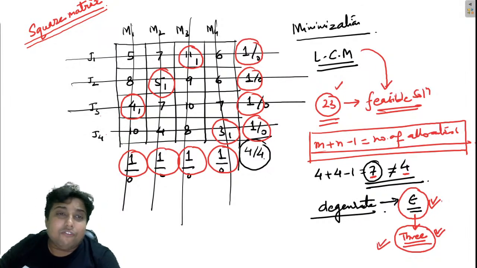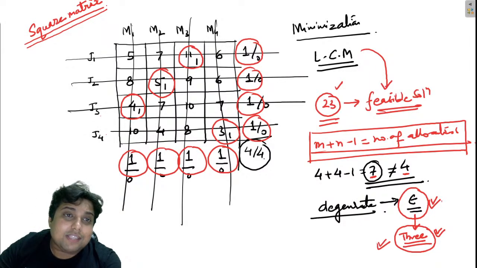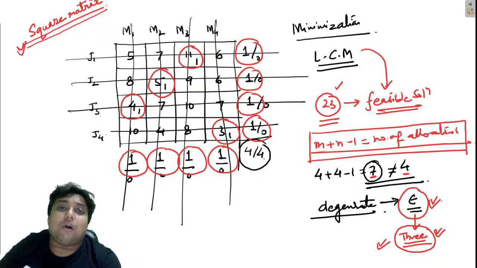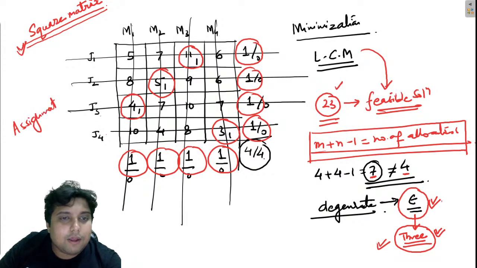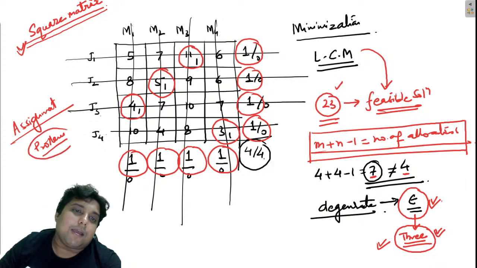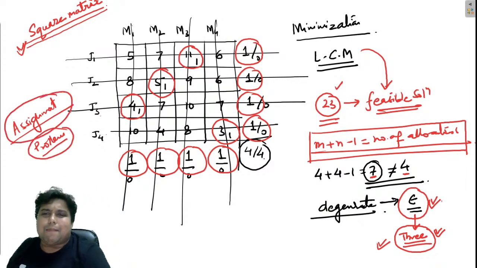If the matrix is square and in every row and column we can make a maximum of one allocation only, then this problem is called an assignment problem.